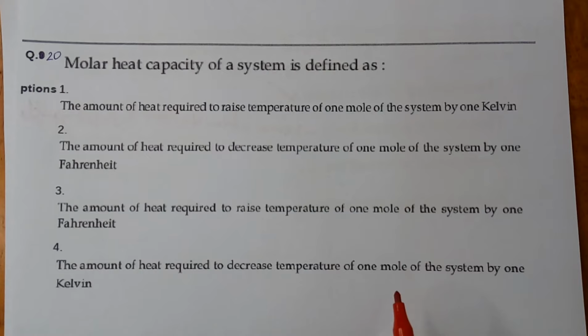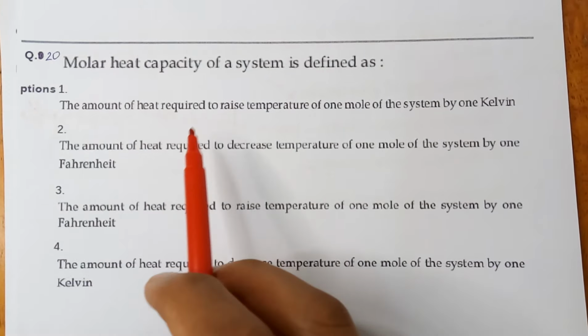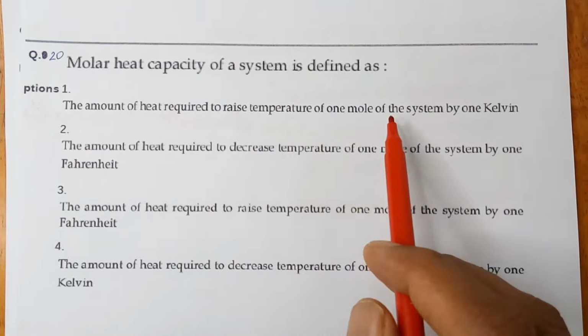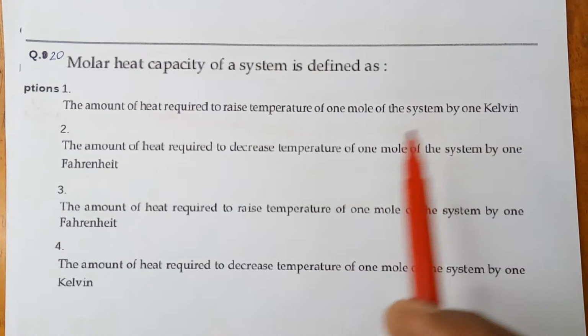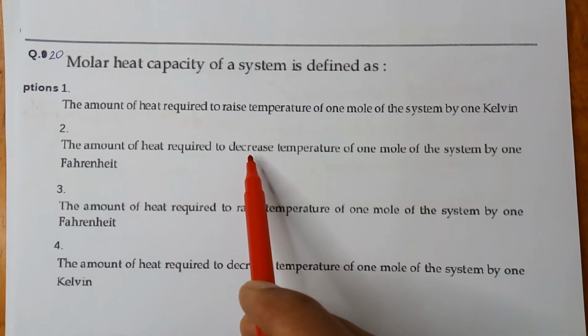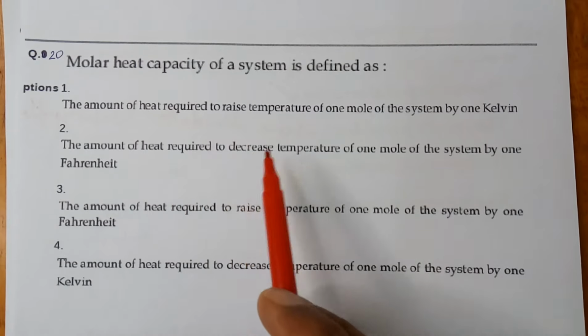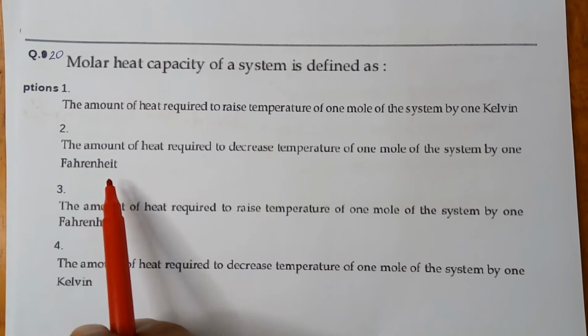Question number 20. Molar heat capacity of a system is defined as. Option 1, the amount of heat required to raise the temperature of 1 mole of the system by 1 Kelvin. Option 2, the amount of heat required to decrease the temperature of 1 mole of the system by 1 Fahrenheit.